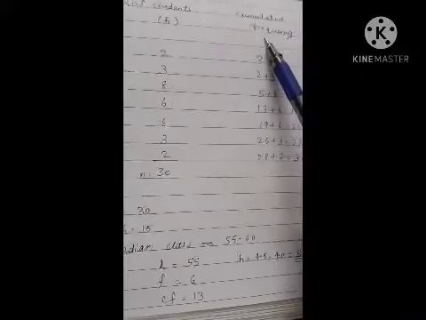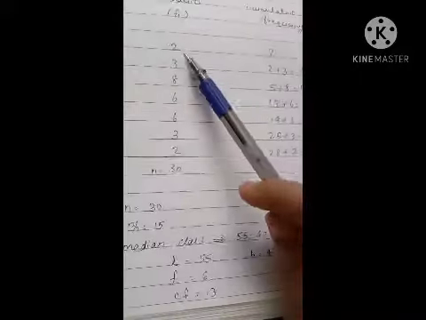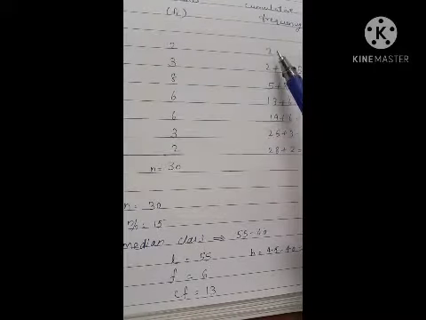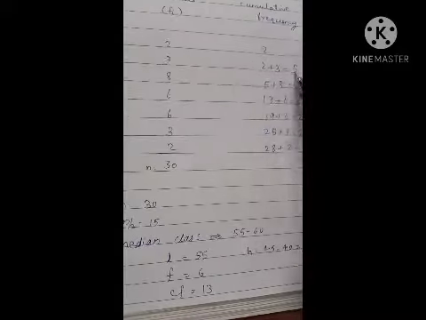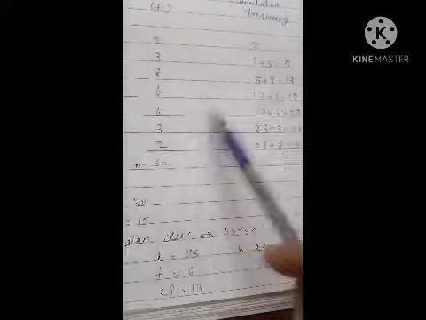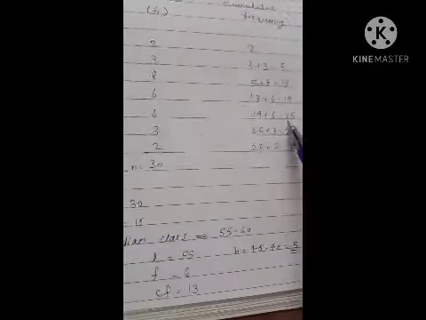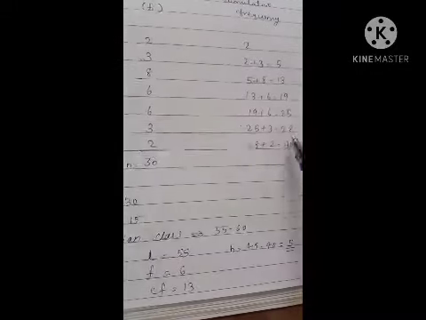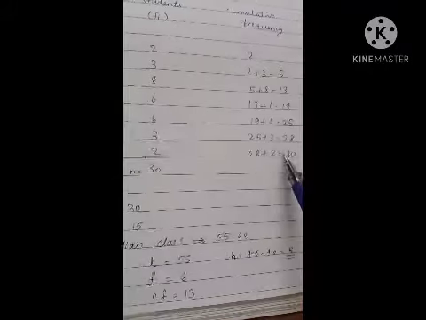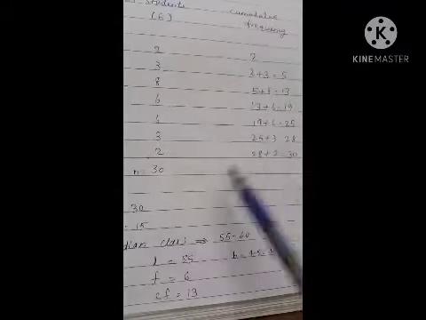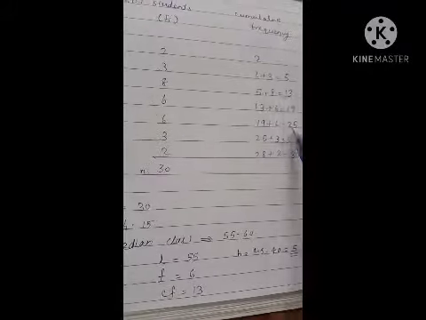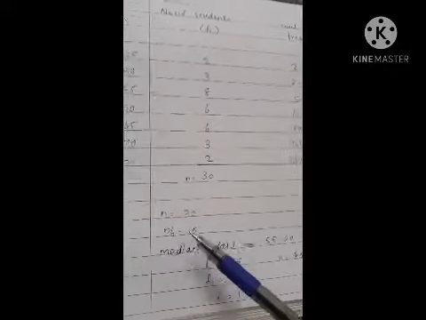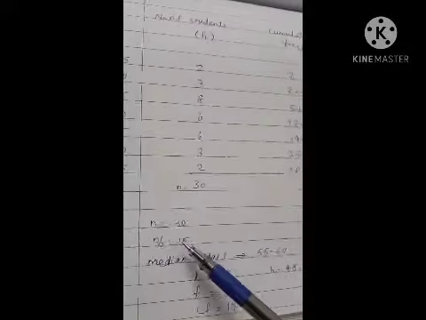So for finding the median, we have to add a cumulative frequency column. For that, first we write the first number itself. Then 2 plus 3, 5, 5 plus 8, 13, 13 plus 6, 19, 19 plus 6, 25, 25 plus 3, 28, 28 plus 2, 30. These two numbers are the same, so our calculation is correct.